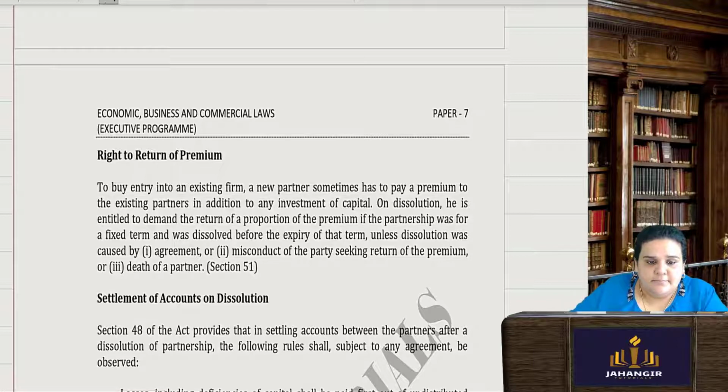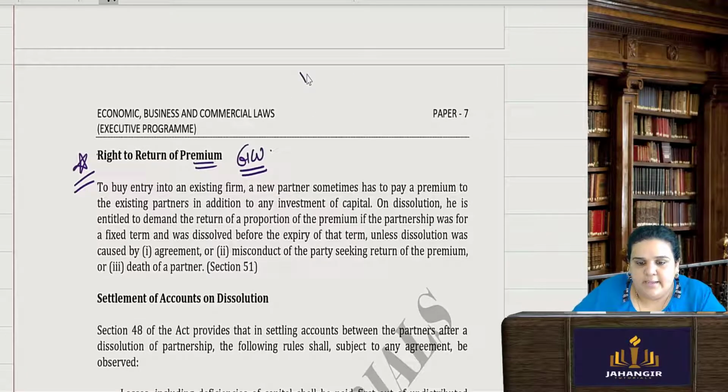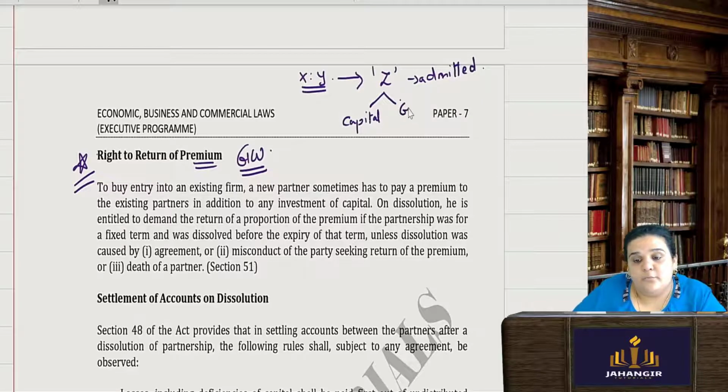Then there is something known as the right to return of premium. Premium is nothing but goodwill. I'll give you an example. X and Y were carrying on the business of a partnership firm. Now they wanted another partner, so they admitted Z. They told Z, you have to bring two things: capital, and also goodwill. The firm has a lot of goodwill, so we are going to value the goodwill. You will bring your share of goodwill in the firm. Say he gave goodwill of 10,000 and capital of 20,000.